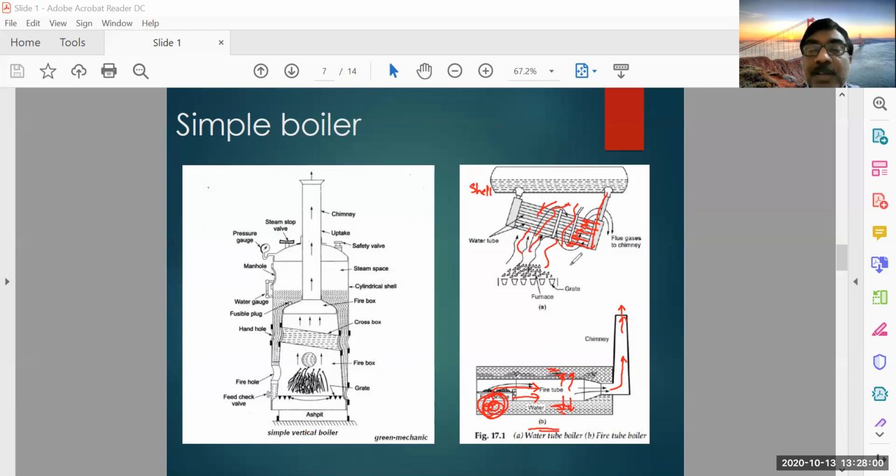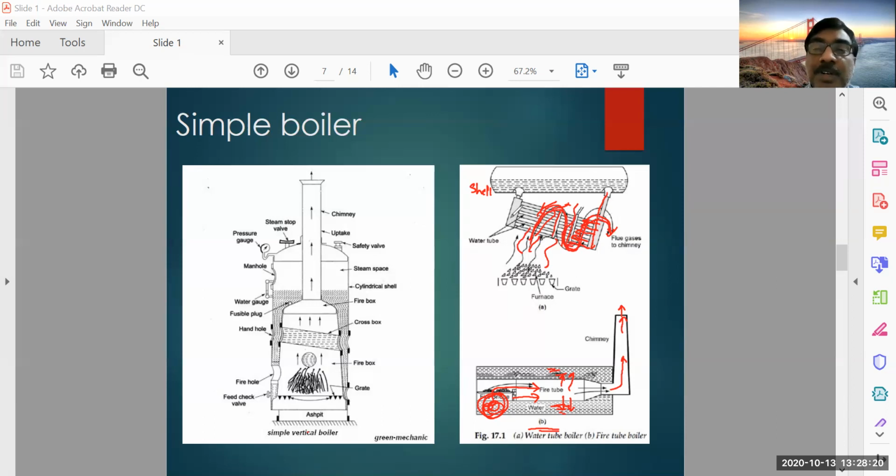This is a fundamental basic water tube boiler, and you are putting some baffles here so that you are controlling the flow of the flue gas, so that the maximum amount of heat is transferred, to improve the boiler efficiency.